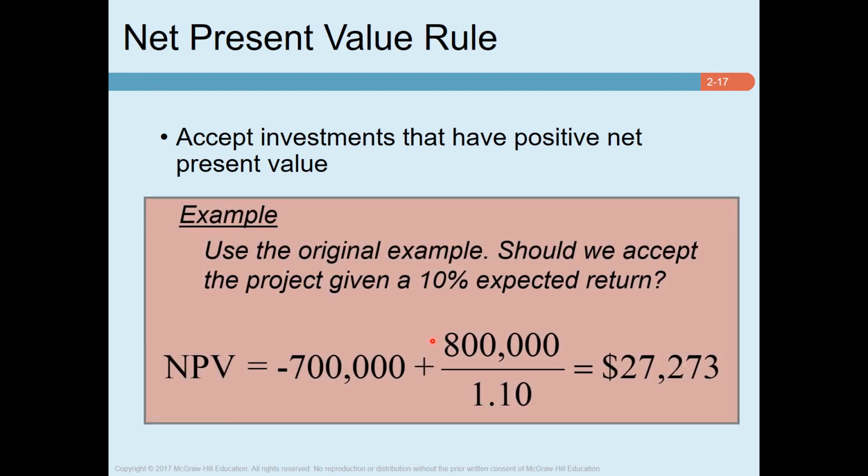So this is a very similar example where 800,000 is discounted by 10% and initial investment is deducted. So NPV is 27,000. So we will accept this project.